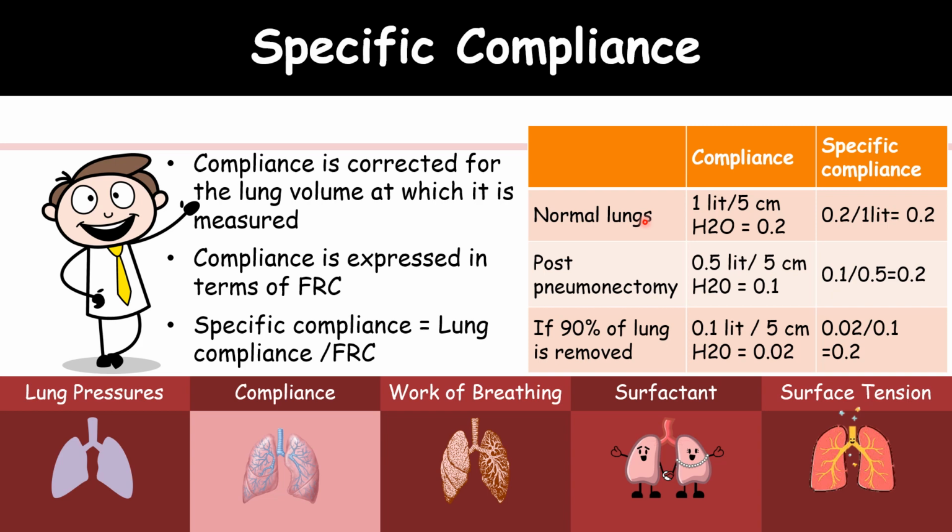If the patient's lung compliance is 0.2 liters per centimeter of water, then both lungs together are able to expand 0.2 liter for each centimeter of water change in the pleural pressure. Assuming equal compliance in both lungs, each lung will take up 0.1 liter of gas.